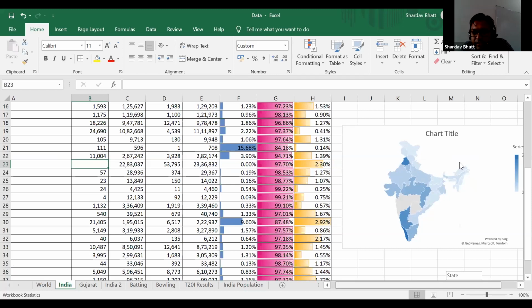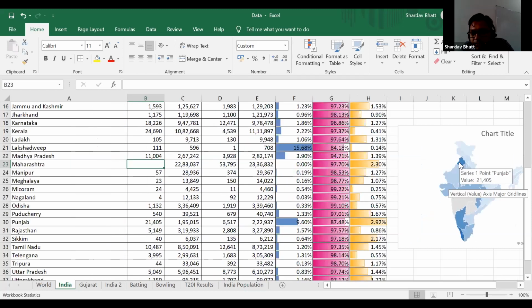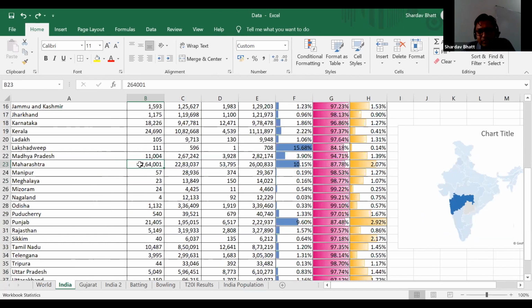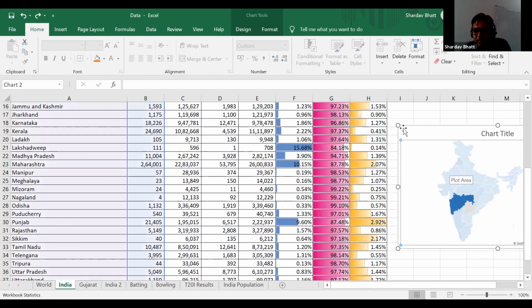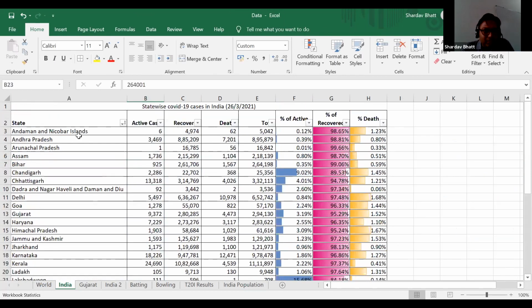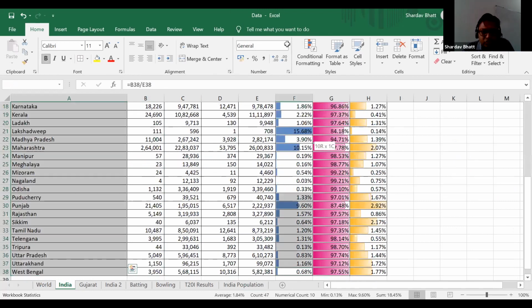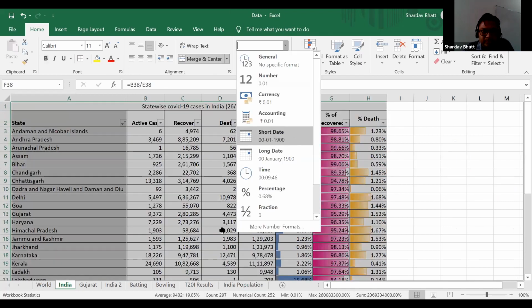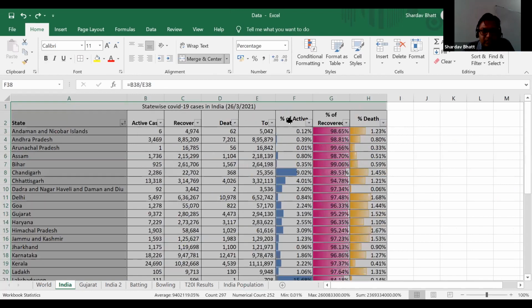Like you can see, the dark color is there in Punjab, 21,000, and then in I think Kerala 24,000, and then in Karnataka it is 18,000. Okay, so Maharashtra is an extreme case, so therefore the data of Maharashtra is dominating all the other cases. So this graph doesn't look so good, but maybe I can consider the percentage of active cases rather than just taking total active cases. So that I think will give us some nice insights of the data.